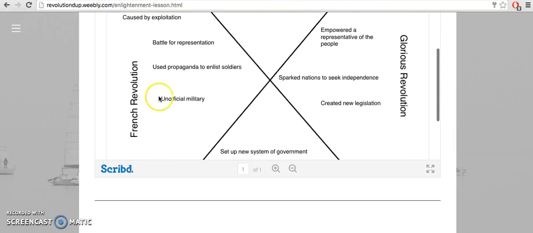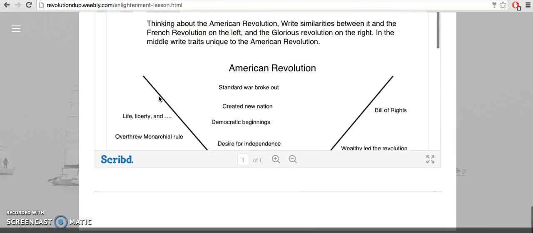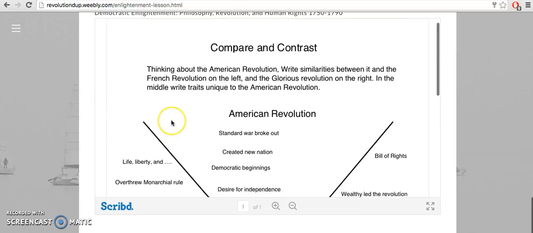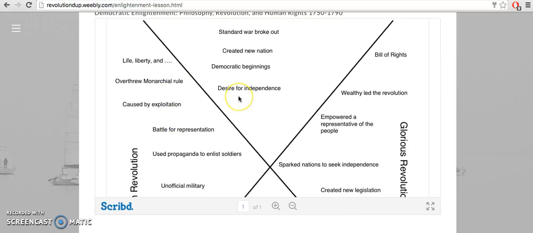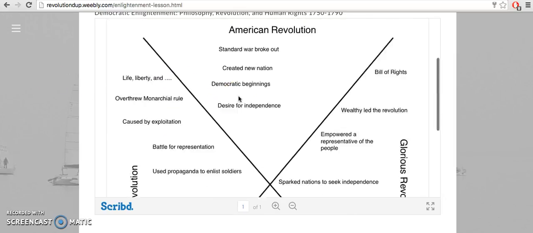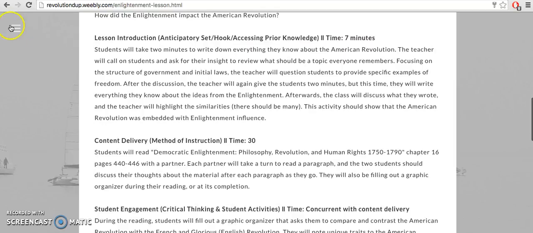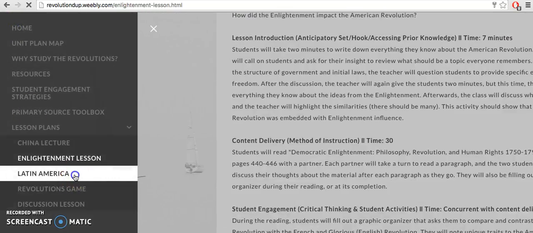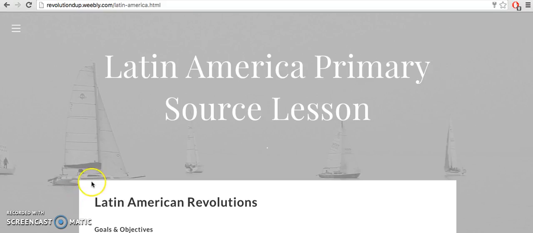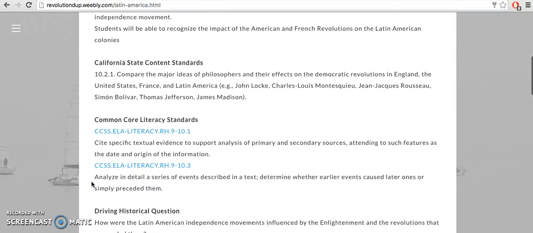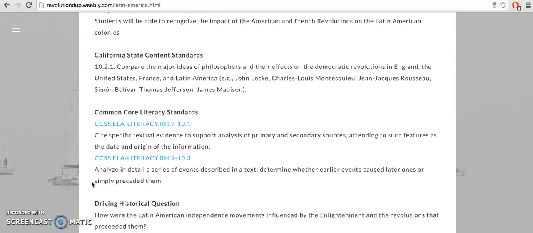This is supposed to be a difficult assignment. You're not supposed to be able to find a whole lot of difference, because if you made a chart of comparisons, it could be almost endless. You have Enlightenment thinking throughout each one, and it's really just amazing to see. So we'll move on to the next lesson now, which is Latin America. And in this assignment, students are breaking down primary sources.